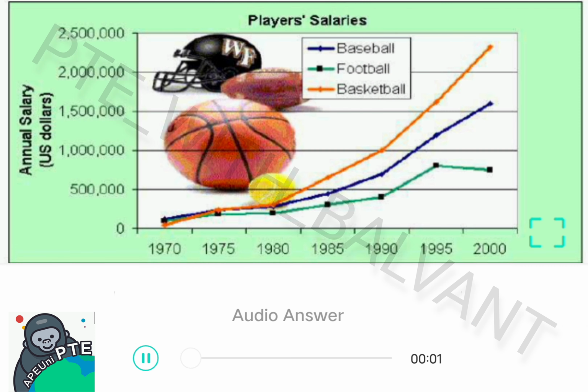The given image gives information about players' salaries between different sports games. I have only 40 seconds to speak about this image and this image is very beautiful. I can also see 1985 and 1980. From the image I can observe annual salary in the US dollars.